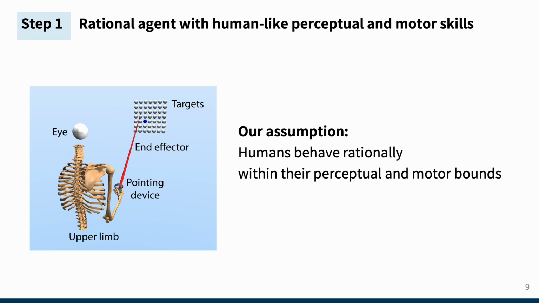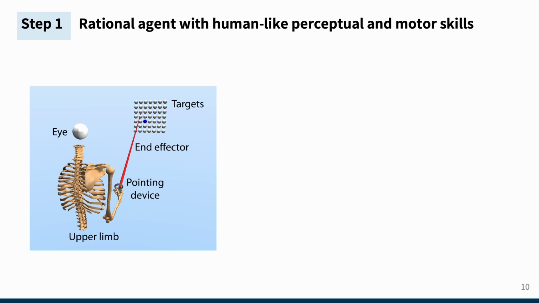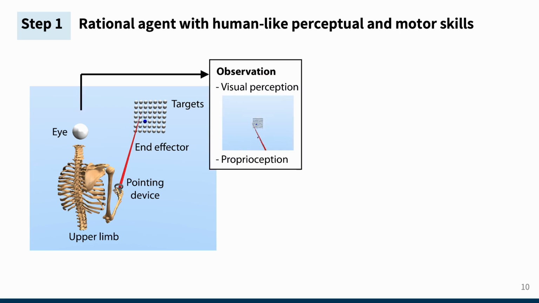In the simulation step, our foundational assumption is that humans behave rationally within our perceptual and motor limitations. Under this premise, we created an agent with human-like perception and motor abilities. So in this simulation, a virtual agent with human limb kinematics selects targets using the same raycasting mechanism in virtual reality. The agent perceives the given target selection task through visual perception from its eyes and proprioception from its biomechanics.